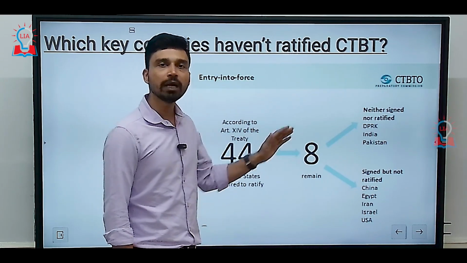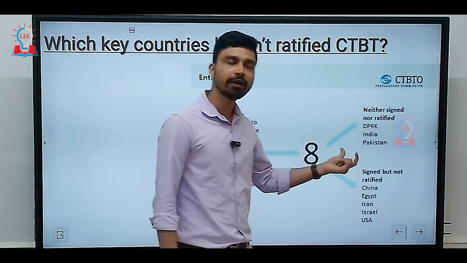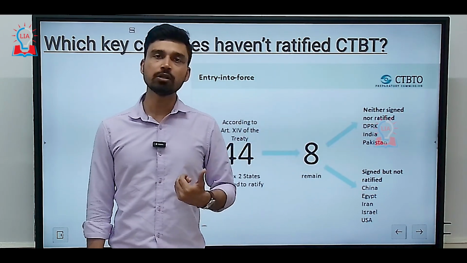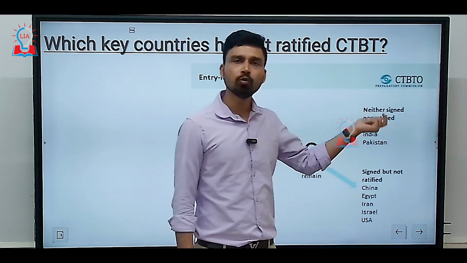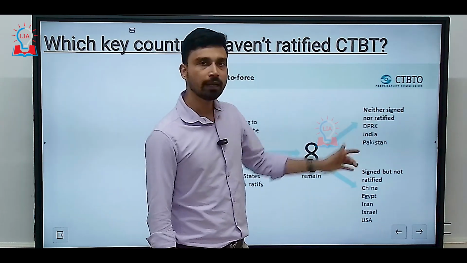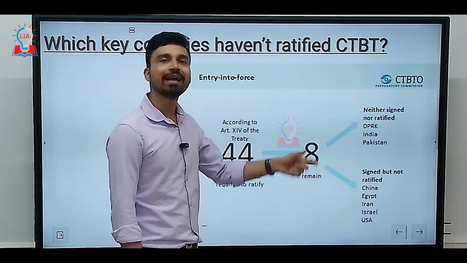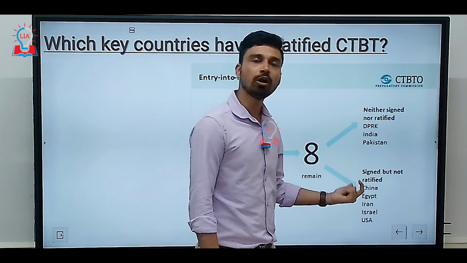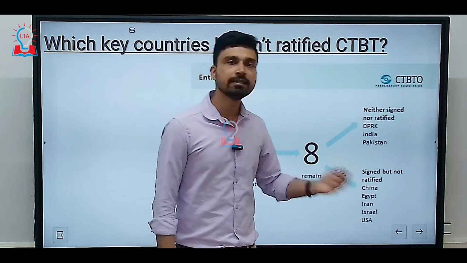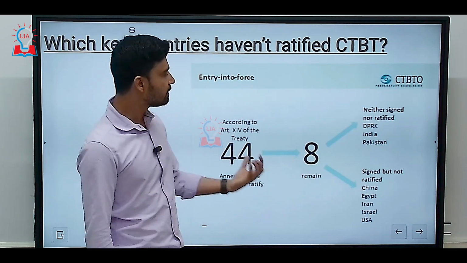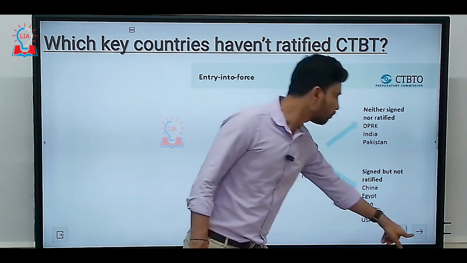ratified the treaty. And if you look at the distribution here, we can see that 3 countries with access to nuclear technology have neither signed nor ratified the treaty: the DPRK, that is the Democratic People's Republic of Korea or North Korea, India and Pakistan. On the other hand, 5 countries have signed the treaty but still have not ratified it. These countries are China, Egypt, Iran, Israel and USA. So unless and until these 8 countries sign and ratify the treaty, it cannot come into force.